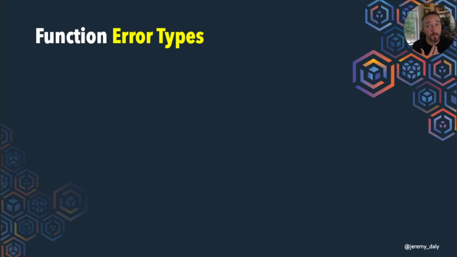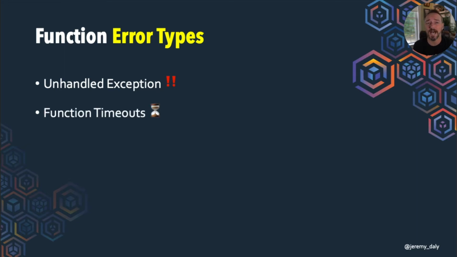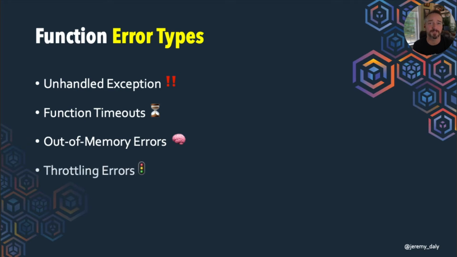All right, so we have a couple of different error types that we have to deal with to account for these different types of errors. This is a little bit different. Obviously, we have our standard unhandled exception errors, right? Whatever, couldn't connect to the database or there's some issue, maybe a syntax error. Those things we can catch and that's fine. But what if the function times out and you never get to write your log functions at the end of it? What if it gets into an out of memory error, and again the function doesn't finish, the log files aren't written? Or you get some throttling errors. That's the situation where there's not enough concurrency available and now you can't even trigger your Lambda function.